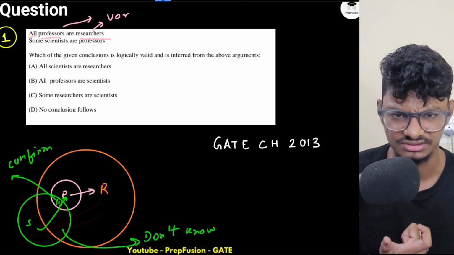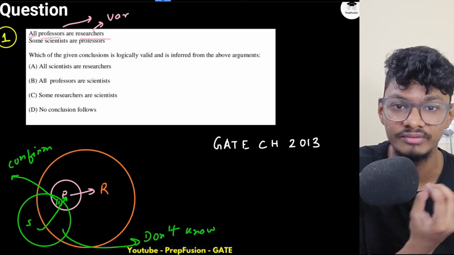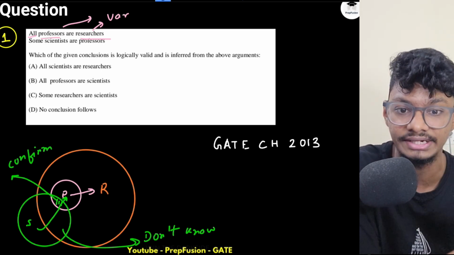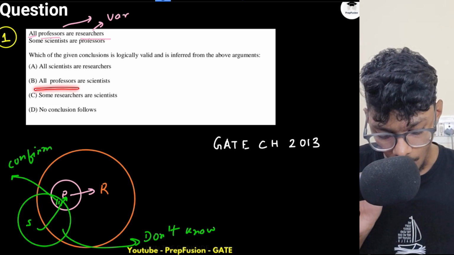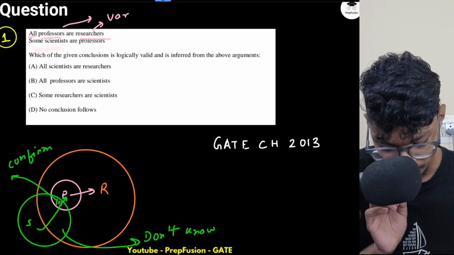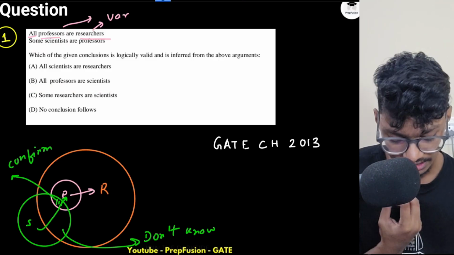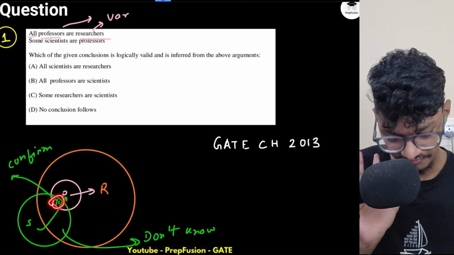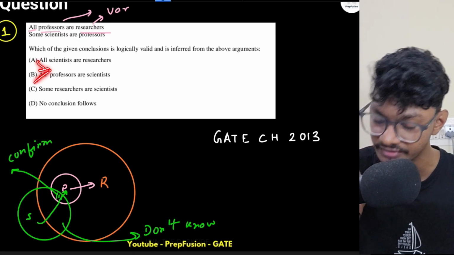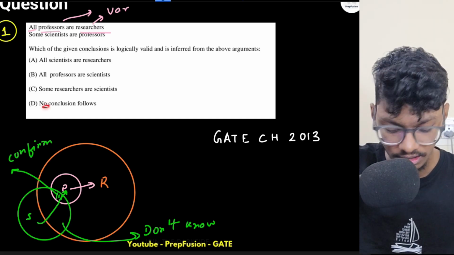All scientists are researchers. I don't even know. I can't say, because I don't have any exact relationship between scientists and researchers. All professors are scientists? No, they have told me some scientists are professors. All can be true. All professors can be scientists. It can be true. But again, if they had told me some instead of all, I would have said yes, some are correct. But all, I am not sure.